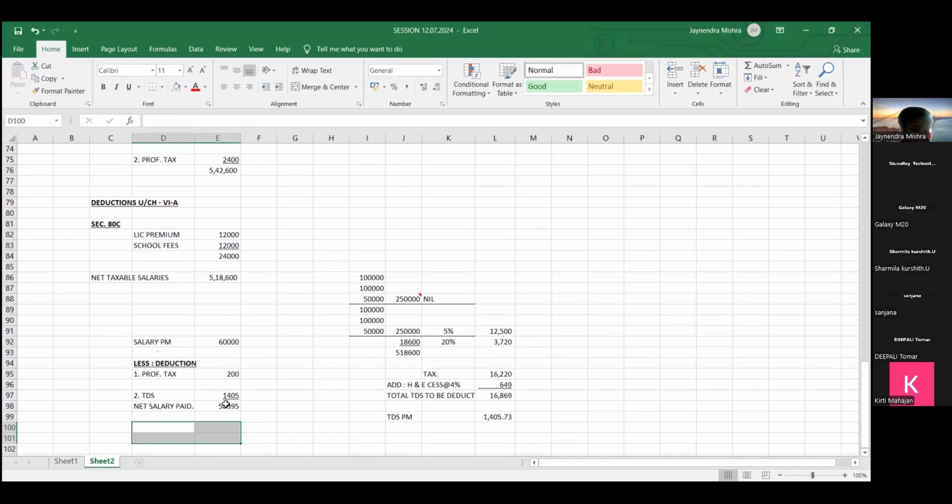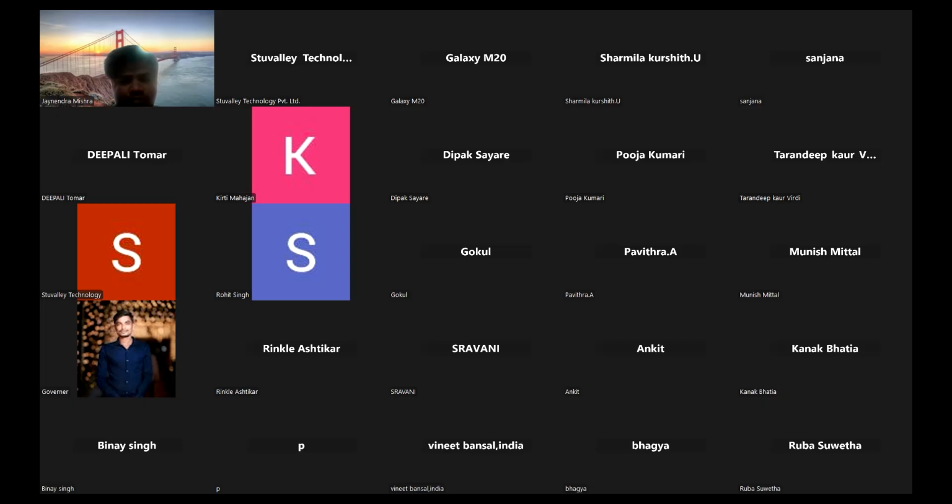Any doubt, friends, in this computation? Anyone, any doubt in this computation of income from salary? Very important, friends. No doubt? No doubt, friends. So, okay.